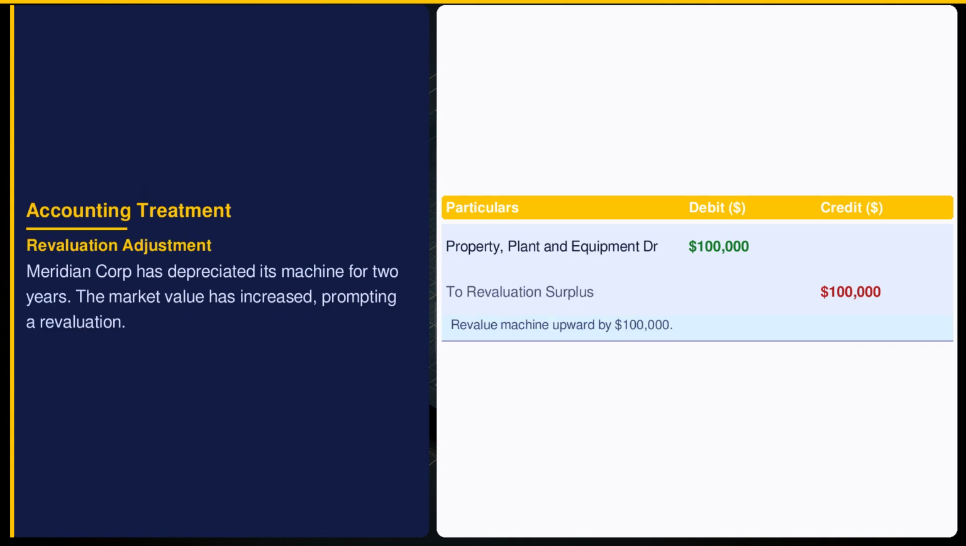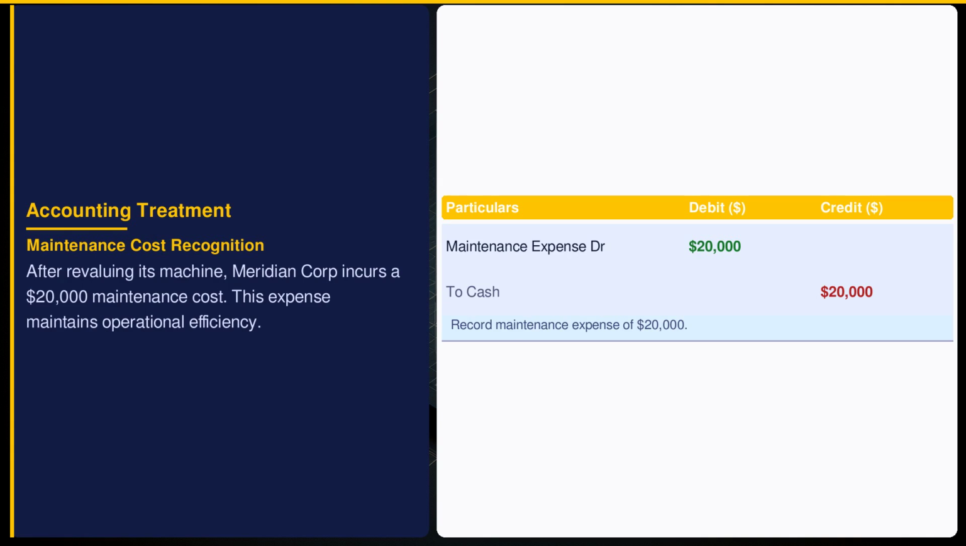Under IAS 16, revaluation models allow the adjustment of assets to fair value. The $100,000 increase enhances the machine's carrying amount, raising total assets without impacting the income statement. The revaluation surplus appears in equity, reflecting unrealized gains on the balance sheet. IAS 16 distinguishes between capital improvements and maintenance.